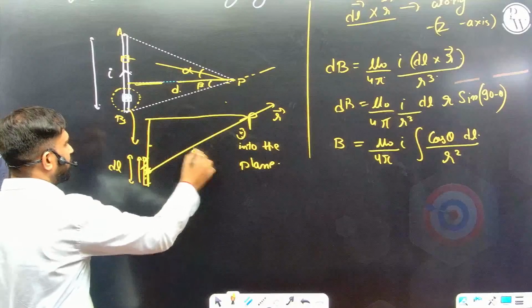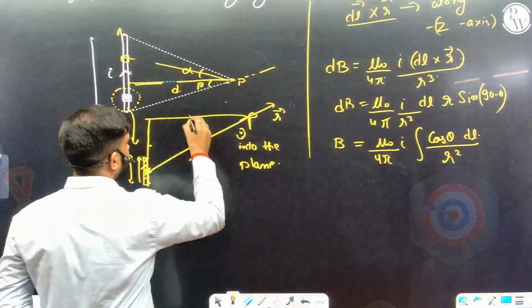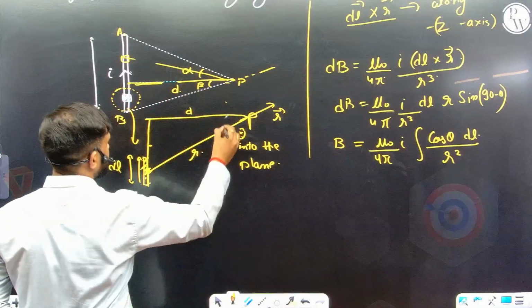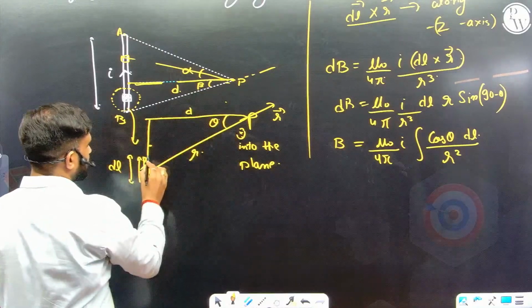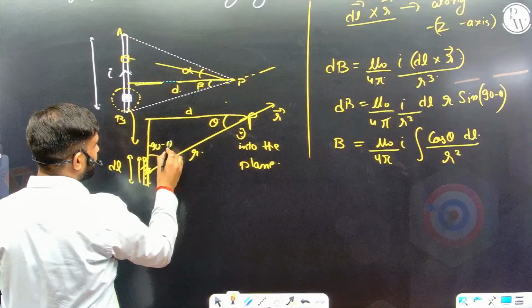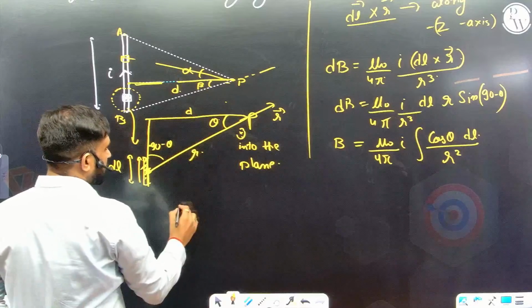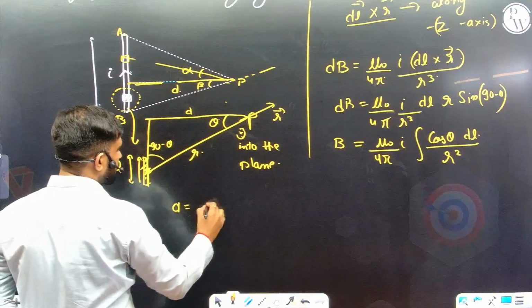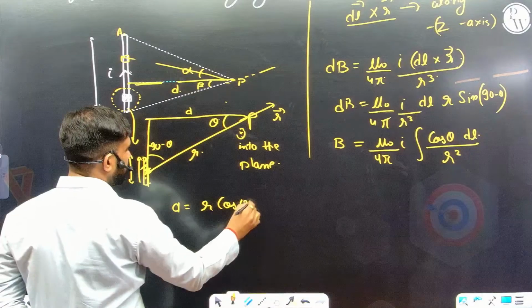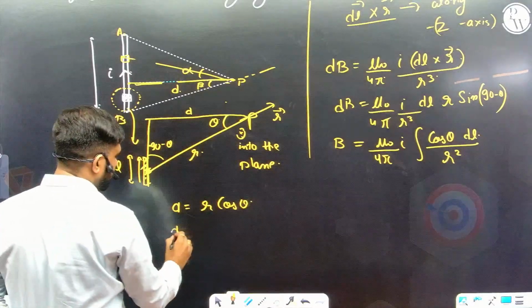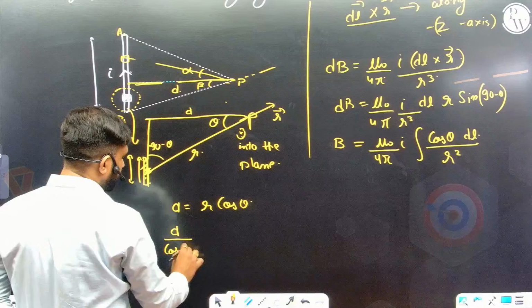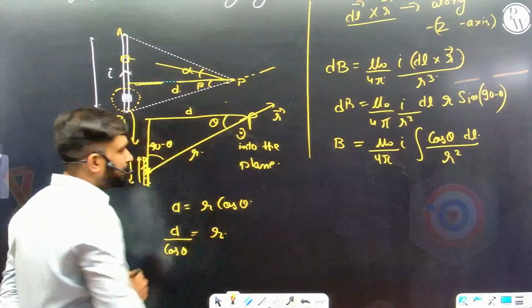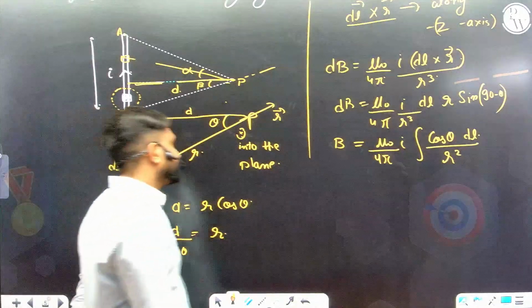This is your r vector of the element, this is the d distance, and this was some angle theta. So this was 90 minus theta, and if you see the relation, d is equal to r cos theta, or I can write d by cos theta is equal to r. Correct or not? Alright.